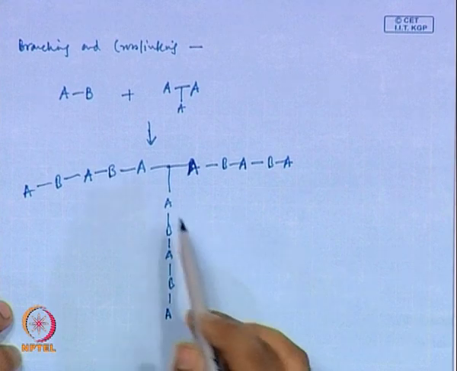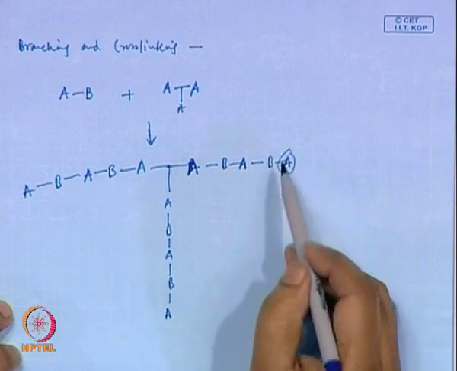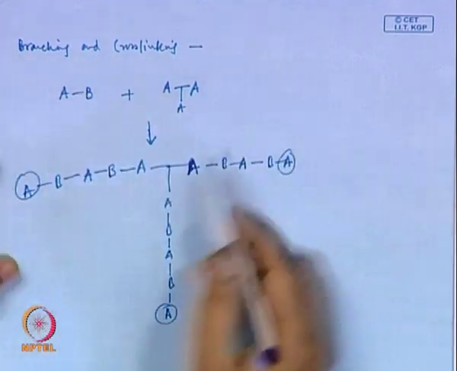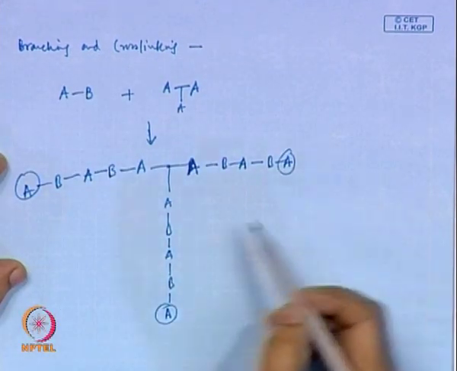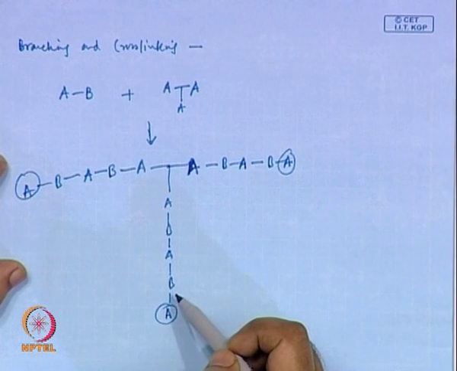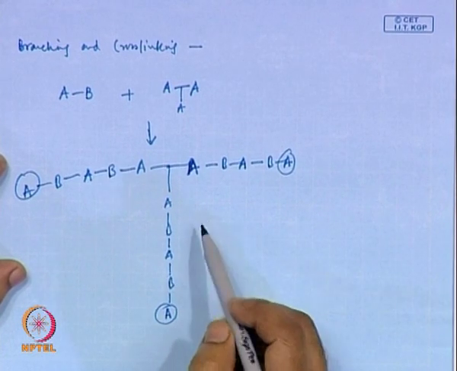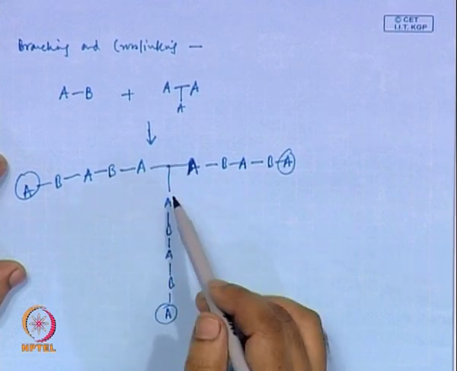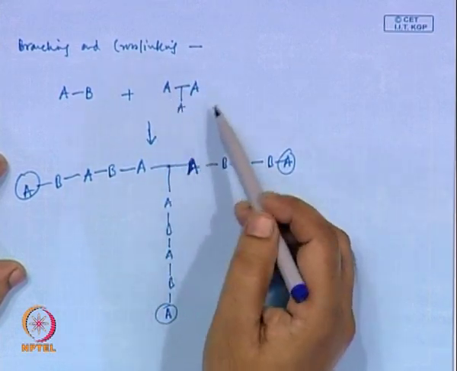Okay. Now, you can see that in this case you always have an A group at the end. This is the main linear chain and this is the branch. The number of branches obviously will depend upon the moles of this molecule.